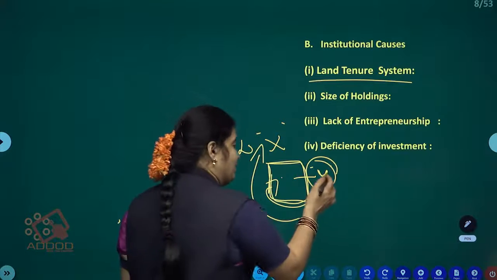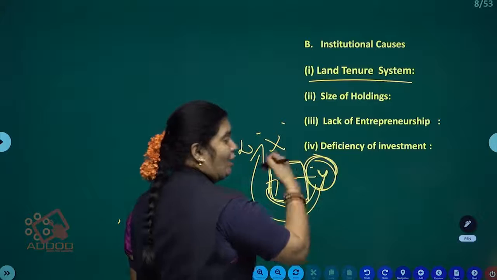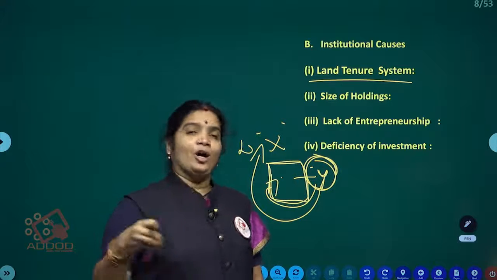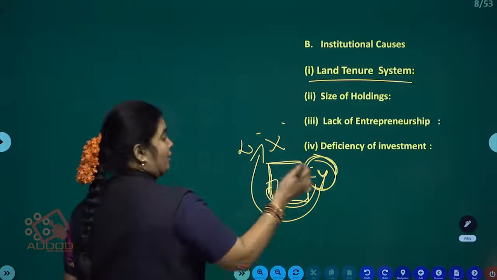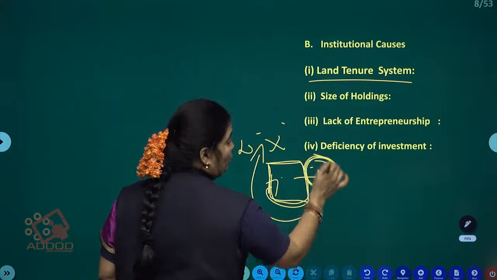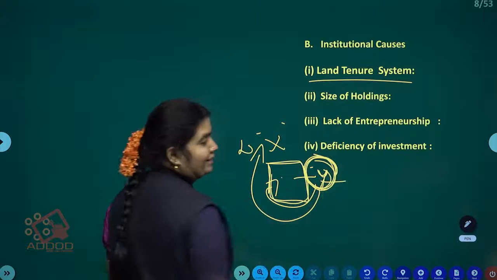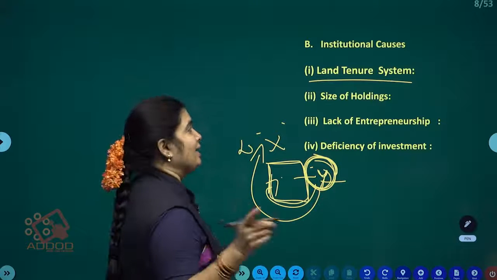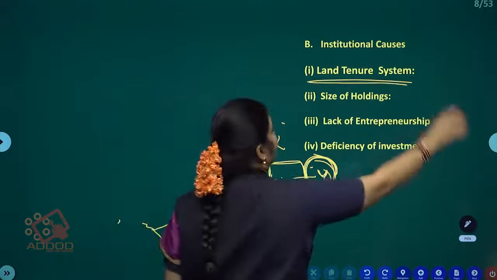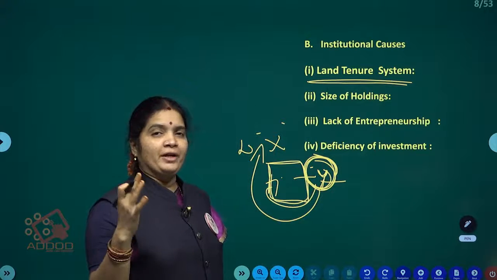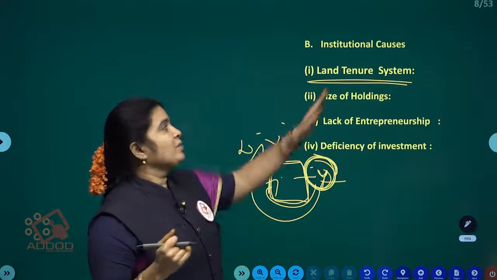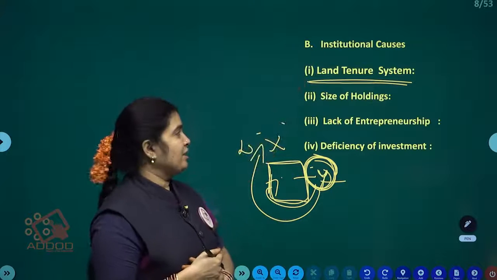However much hard work he invests on that land, the Y family, who are the workers, are not getting that much remuneration, because of the lack of a proper land tenure system. There is no particular measurement of tenure, so here we are facing low productivity.